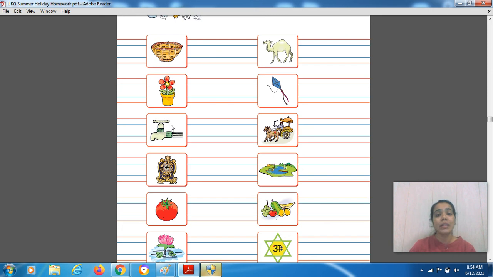Right? So in this way you have to complete this worksheet, and if in case there is a query, you can ask me. But I want that first of all you will do it on your own, ताकि आपकी revision हो, right? Okay, that's it about your Hindi work, students.